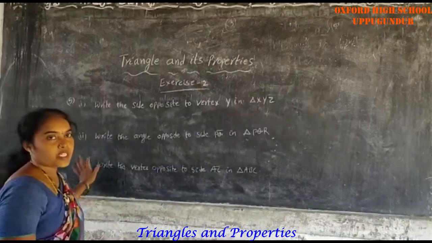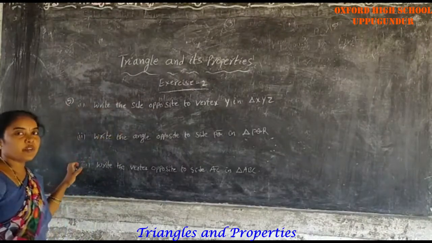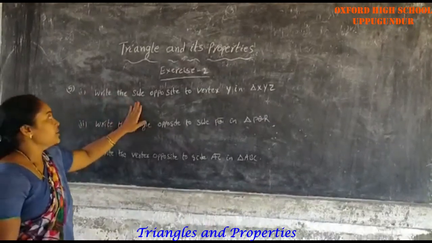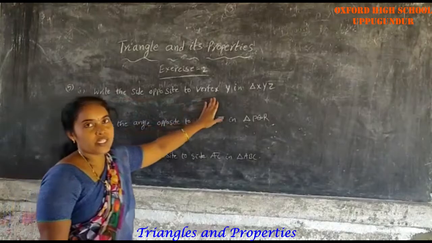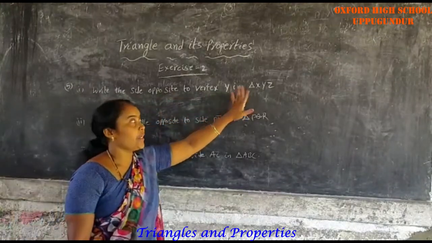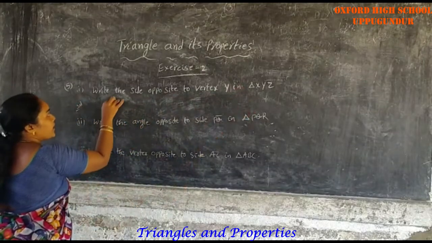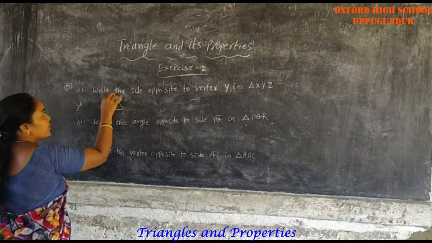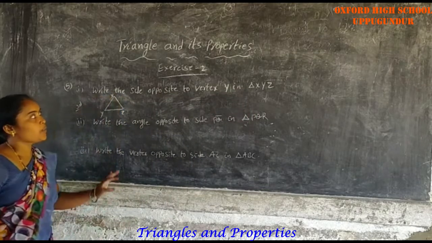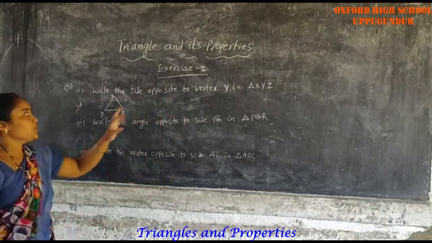Next, the fifth one. Three problems are given in the fifth one. First one: write the side opposite to vertex Y in triangle XYZ. Okay, see here solution. This is triangle XYZ. Write the side opposite to vertex Y.